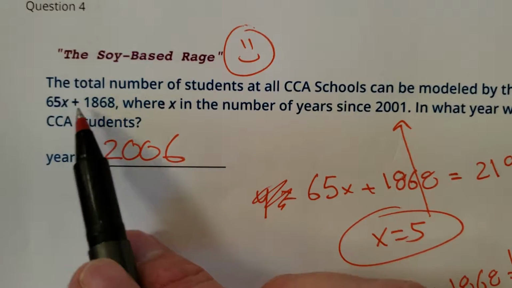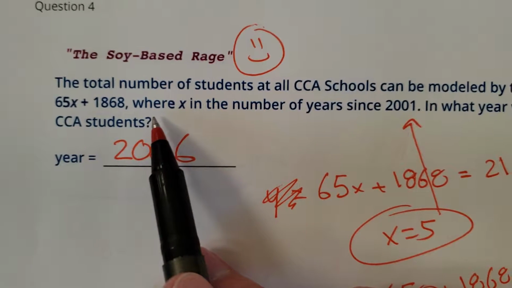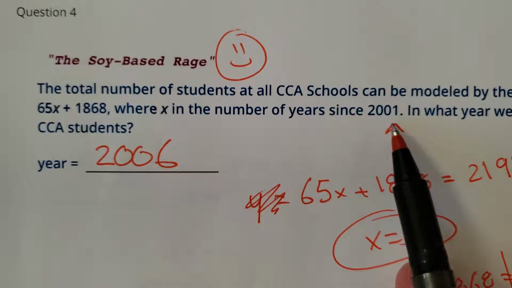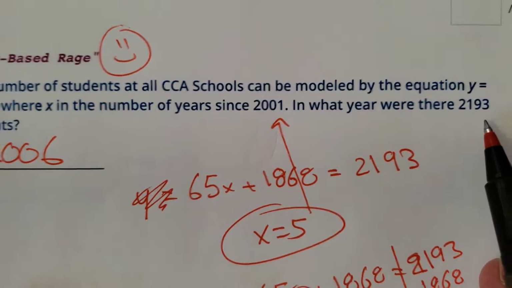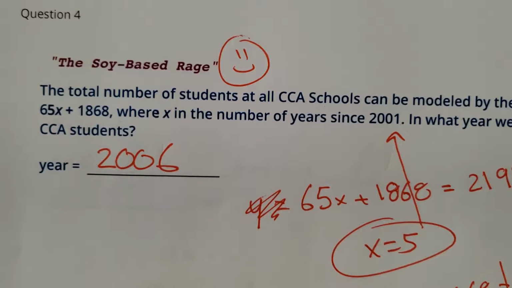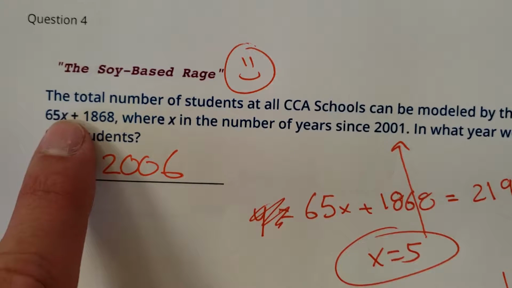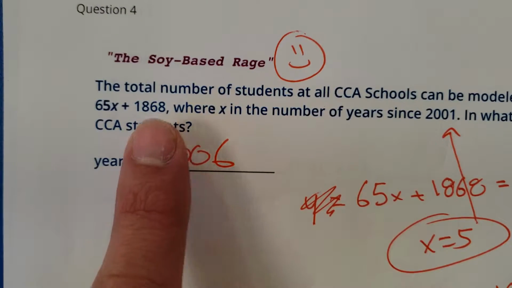So what do we got here? We got the total number of students at all CCA schools can be modeled by the equation, where X is the number of students since 2001. In what year were there 2193 students? I think what I did, if I recall, is I just used this equation and guessed X until I got the number 2193.